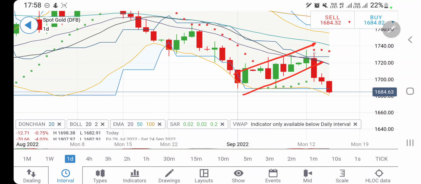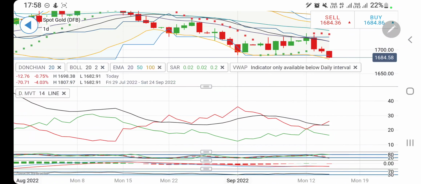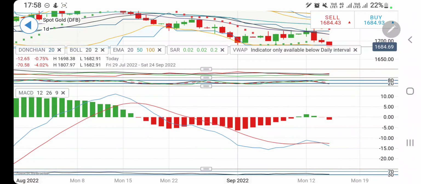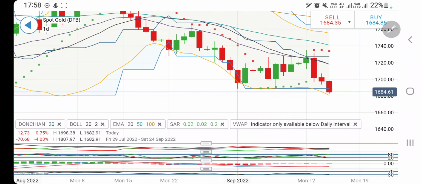See, this was the reversal, and now it has again started this journey on a downward track. Be careful, it can give you a couple or more red candles before it tries to trade sideways. It is still bearish. Directional movement is bearish. Stochastic is oversold. MACD has crossed over, and again it is divergent and bearish, and RSI is looking downwards. Considering this, the only buy entry at this position is above 1690. Beyond 1690 you can expect 1694 as the target, just $4, and above that also 1694 to 1698.